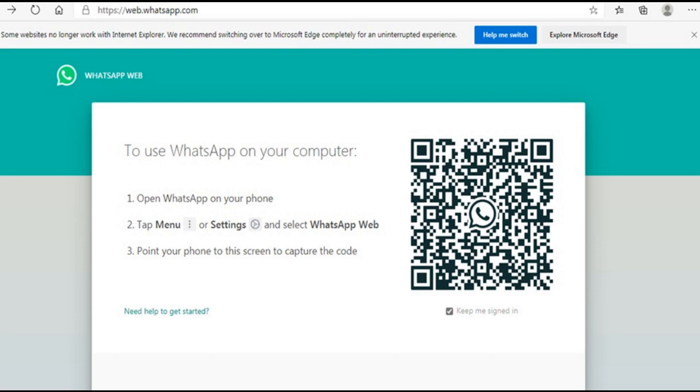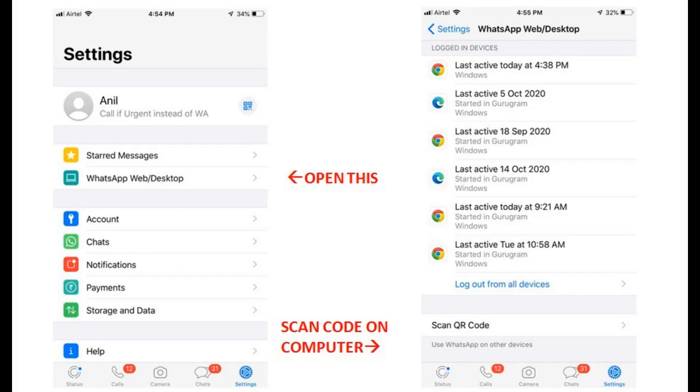You can connect your phone WhatsApp with a computer or laptop. For this, type in any browser www.web.whatsapp.com. You will see this type of screen in front of you and you will see a QR code. Go to your mobile settings and select WhatsApp Web/Computer and scan the QR code in front of you.